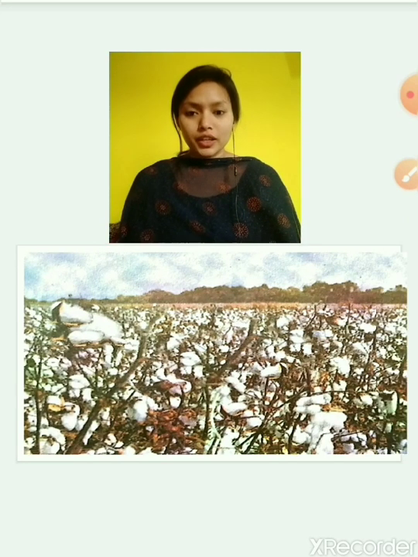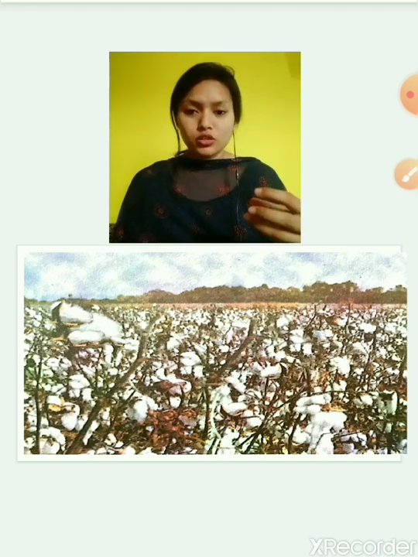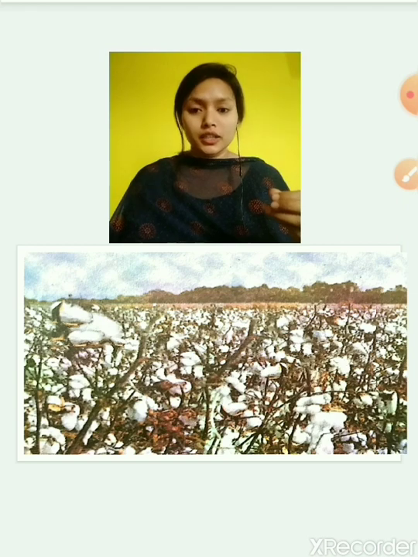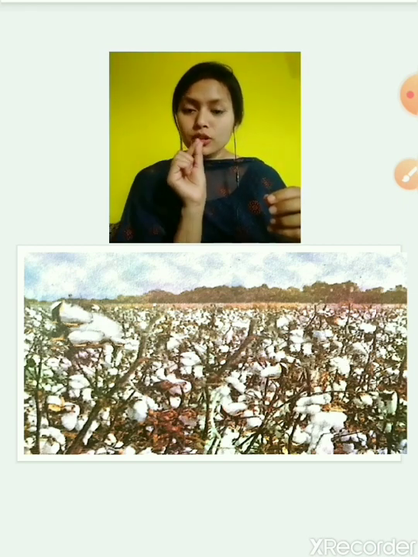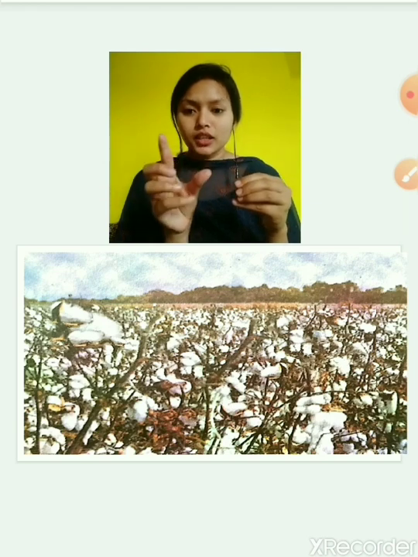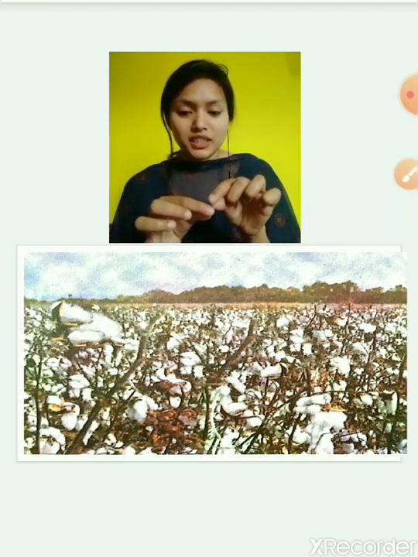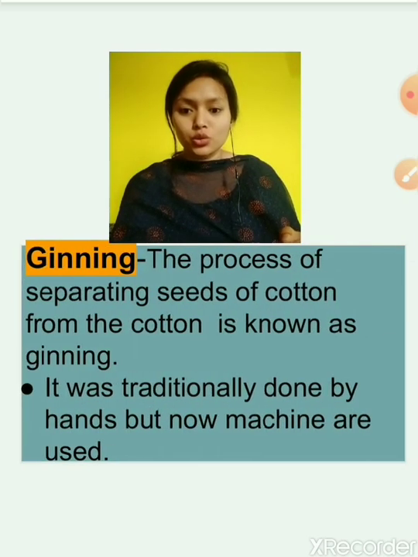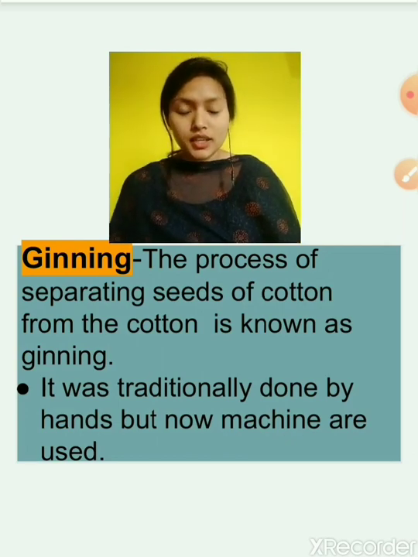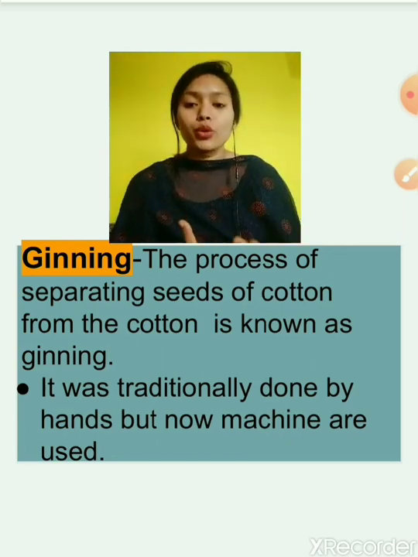Now, after plucking the cotton balls from the cotton field, small cotton seeds are present in the ball. So we have to separate those seeds also. In ancient times it was done by hand. They would just pick the seeds and take them out, but now it is done through machines. This process is known as ginning, the process of separating the seeds of cotton from the cotton ball.